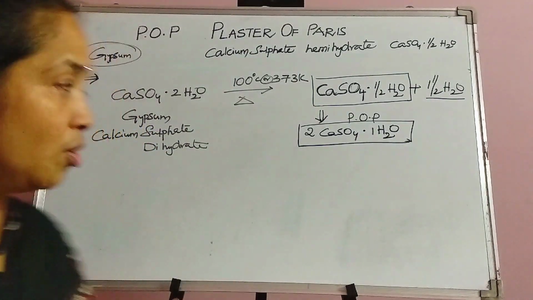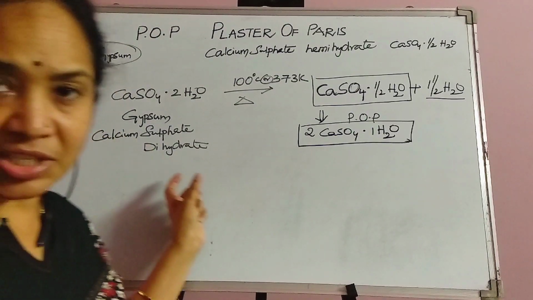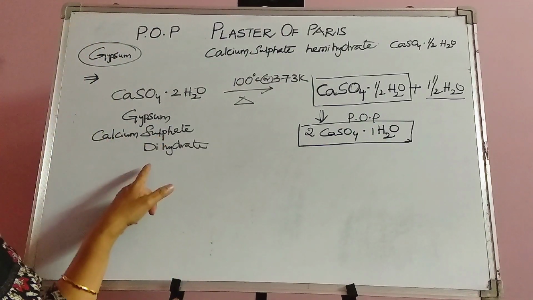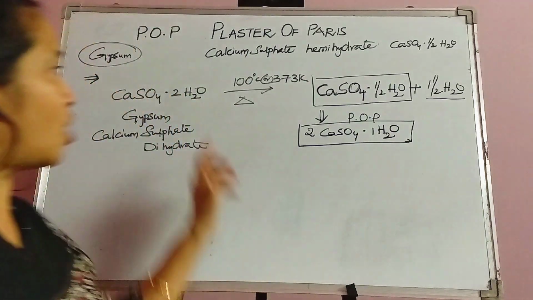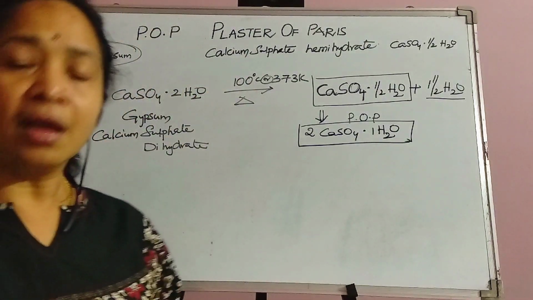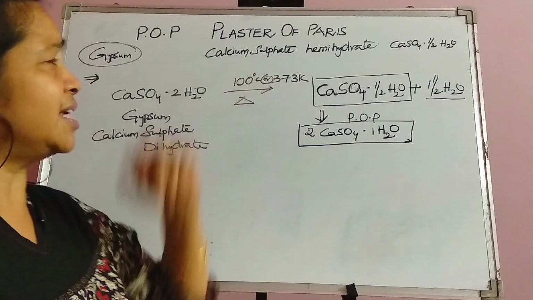Once again, I am telling you, gypsum, which is the hardest substance, which is calcium sulfate dihydrate, that is CaSO4 2H2O, is strongly heated at 100 degrees centigrade, or let me say 373 Kelvin.